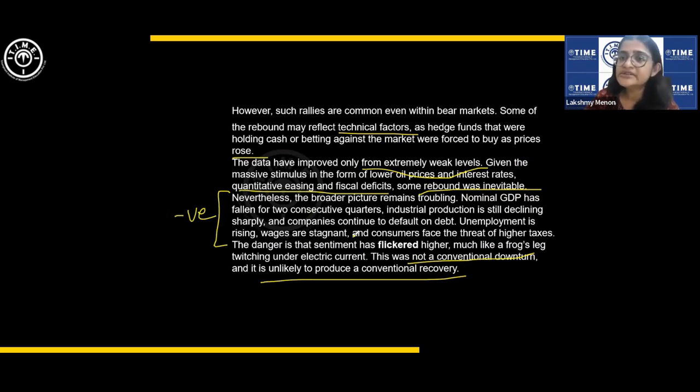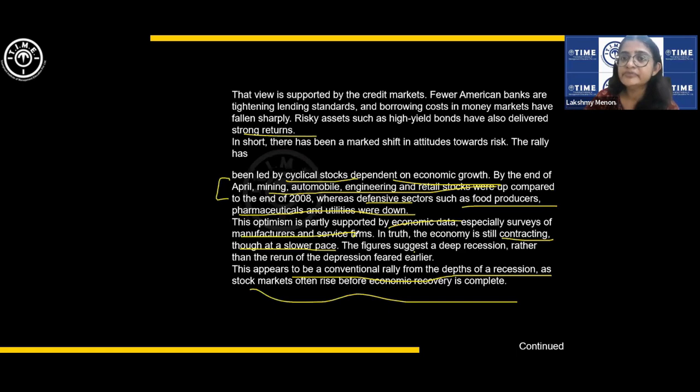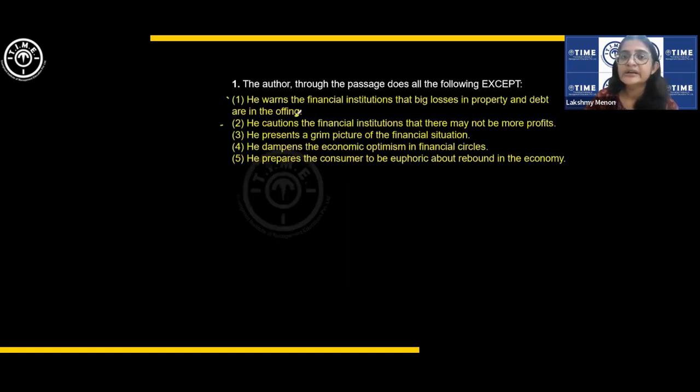So from all these, you can infer, right? He presents a grim picture of the financial situation. Yes, the author does present a grim picture, not a very positive picture. He dampens the economic optimism in financial circles. Dampen is to throw water on, literally, that is to tone down. The economic optimism is not really justified, right?